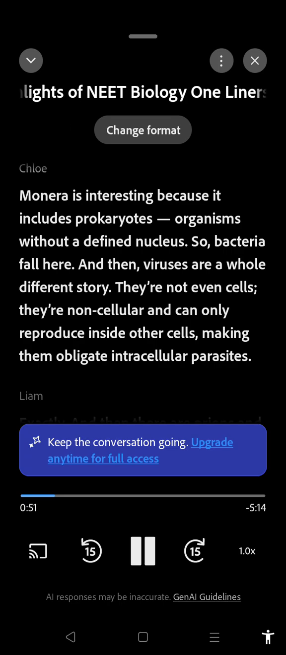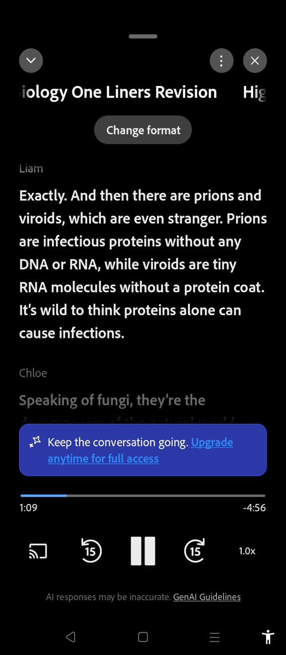Monera is interesting because it includes prokaryotes, organisms without a defined nucleus. So bacteria fall here. And then, viruses are a whole different story. They're not even cells. They're non-cellular and can only reproduce inside other cells, making them obligate intracellular parasites. Exactly. And then there are prions and viroids, which are even stranger. Prions are infectious proteins without any DNA or RNA, while viroids are tiny RNA molecules without a protein coat. It's wild to think proteins alone can cause infections.